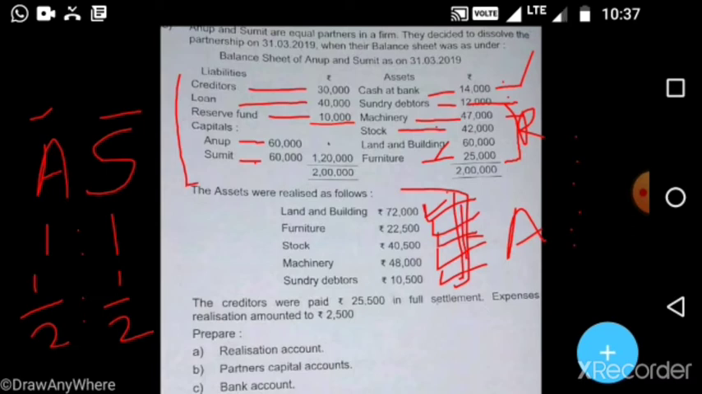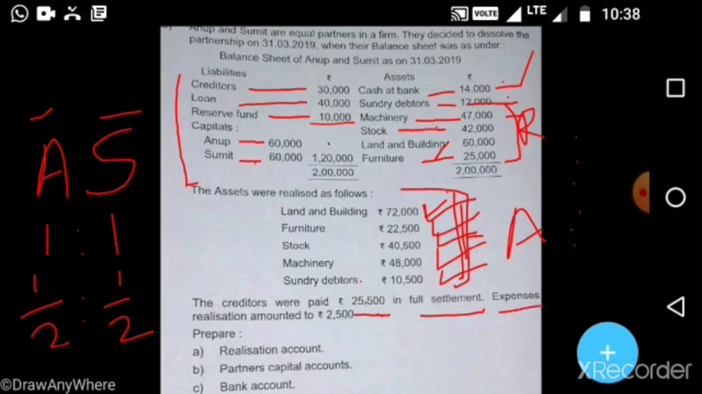Next, what they gave: the creditors were paid 25,500. So the actual creditor is 30,000 and paid 25,500. This 25,500 we will record in the realization account credit side, not the debit side, because creditors are first transferred on the credit side. Next, when we pay this amount, at that time we will record it on the debit side as Bank, and under that we will write Creditors 25,500 in full settlement. Means they will not give any discount or any less value, directly 25,500.